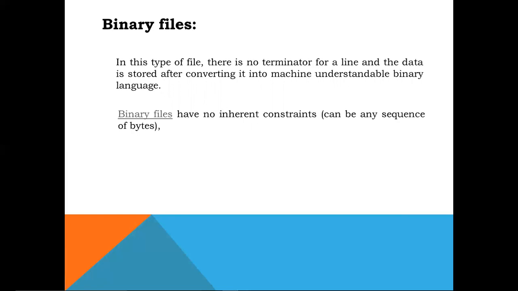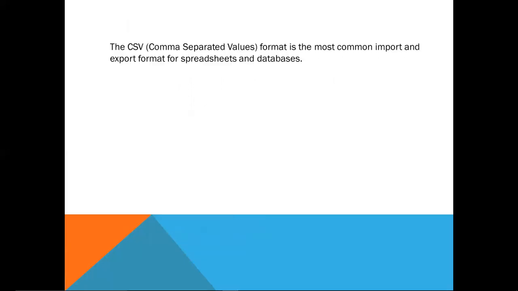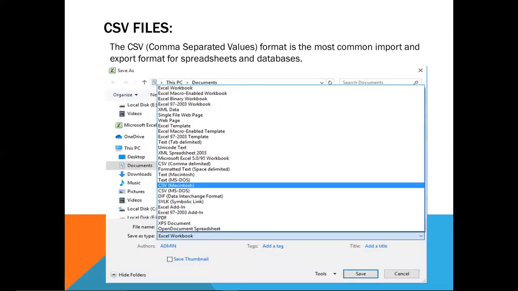So binary files have no inherent constraints and can be any sequence of bytes. Some common binary file formats are given here: images, videos, audios, documents, archives, database, executables. So next is the CSV file. CSV means comma separated value. It is the most common import and export format for spreadsheets.